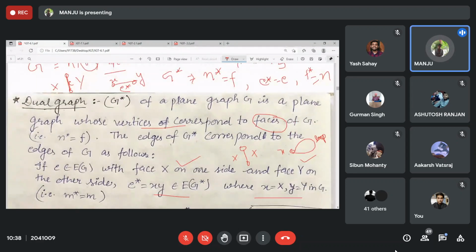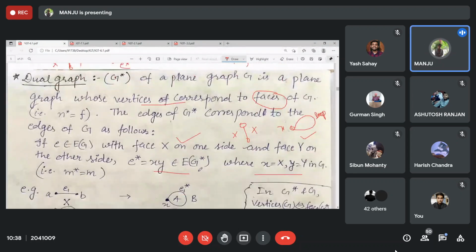And when does multi-edge formation occur? Edges on a cycle. Yes. Whenever two faces X and Y have more than one common edge, clear? So there is this common edge, this common edge.